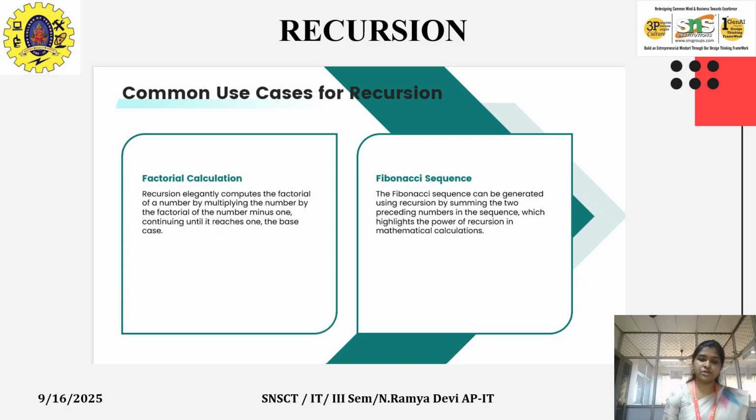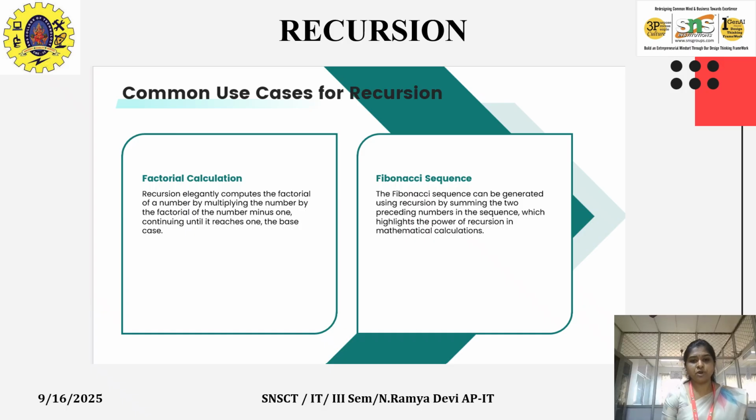When it comes to the factorial function, recursion elegantly computes the factorial of a number by multiplying the number by the factorial of the number minus 1, continuing until it reaches 1, the base case. Here it calls the factorial function itself whenever needed, and once the base case has been reached, it stops.